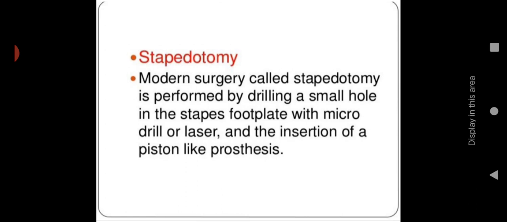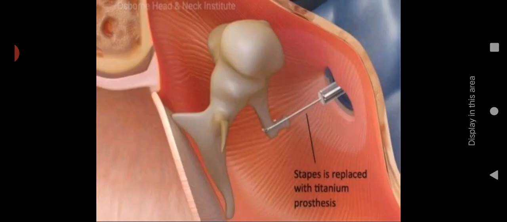So this is called stapedotomy. This is a surgical procedure we are using with the help of the laser or micro drill. We are making a hole in the stapes bone, and then we are keeping a piston in the inner ear.